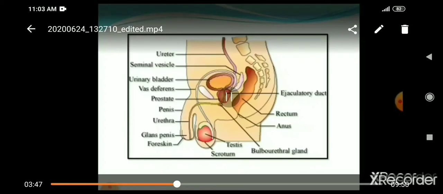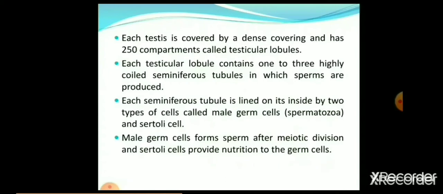Now come to the next point. About testes. Each testis is covered by a dense covering and has 250 compartments called testicular lobules. Each testicular lobule contains 1 to 3 highly coiled seminiferous tubules in which sperms are produced. Each seminiferous tubule is lined on its inside by two types of cells called male germ cells and Sertoli cells. The male germ cells form sperm after meiotic division, and Sertoli cells provide nutrition to the germ cells.